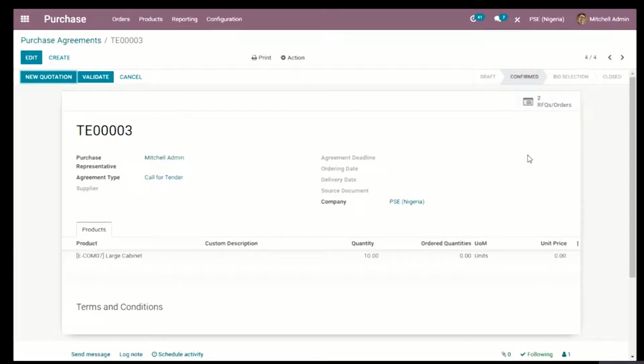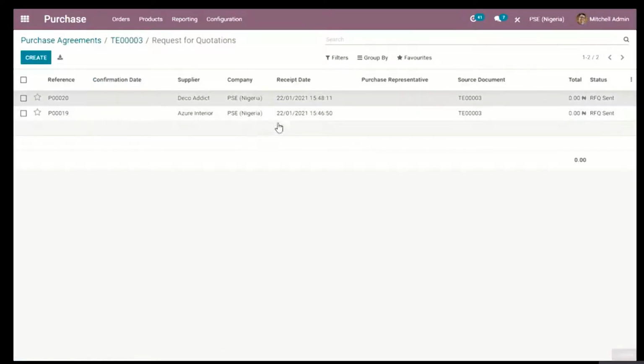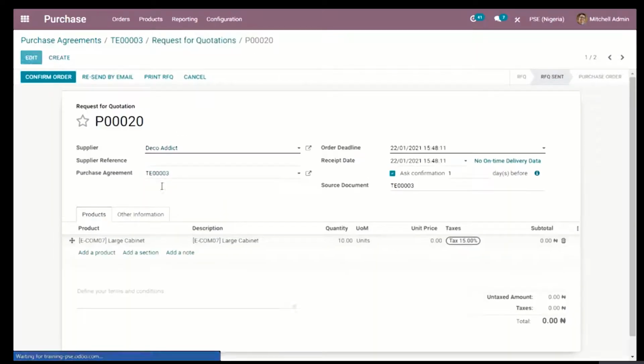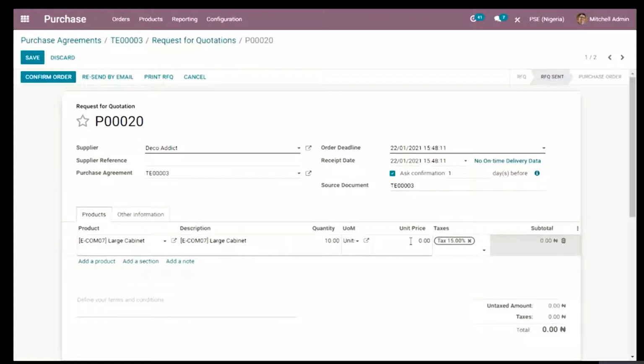Now to complete this process, let's assume both parties have gotten back to us and given us their prices. What we need to do is go back to the RFQs, open them, and edit the unit prices that they must have given us. For Deco Addict, I'll say probably they told us each cabinet costs 60,000 naira.